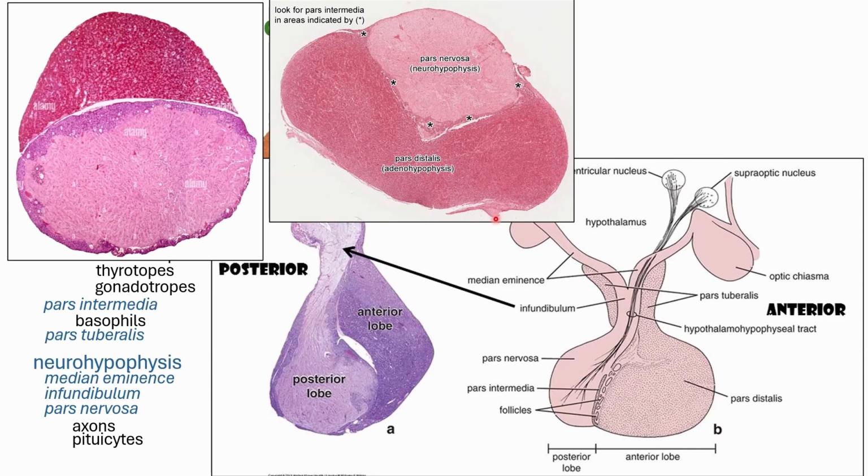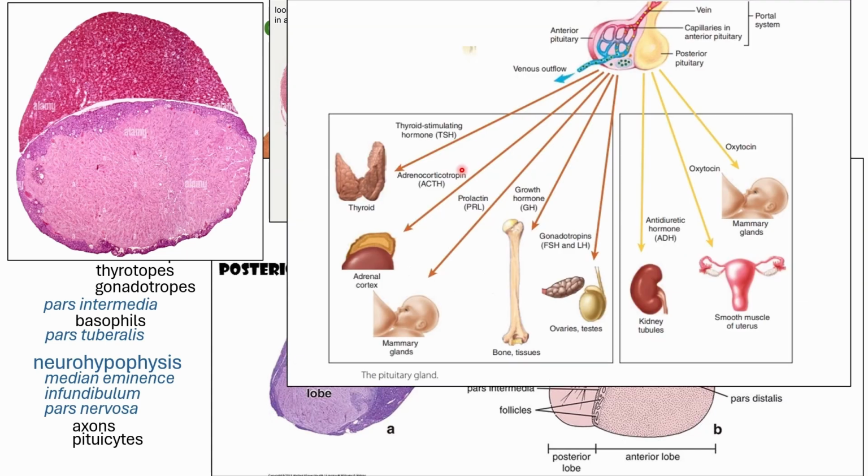So what you have to keep in mind is the difference between the histological structures and characteristics of the pars nervosa and the gland part, or the pars distalis of the adenohypophysis. Okay, just keep in mind that the nervous part, or the neurohypophysis, will look like nervous tissue, while the adeno part will look like glandular tissue.